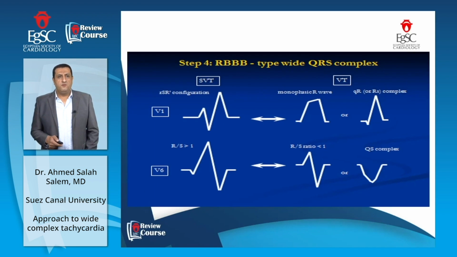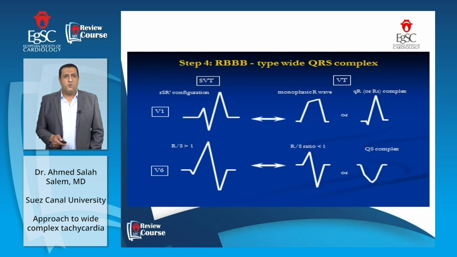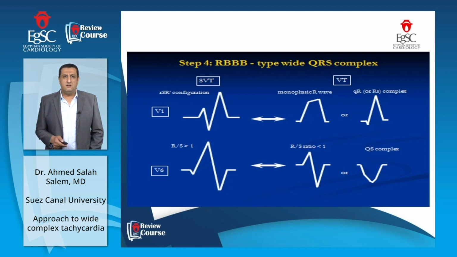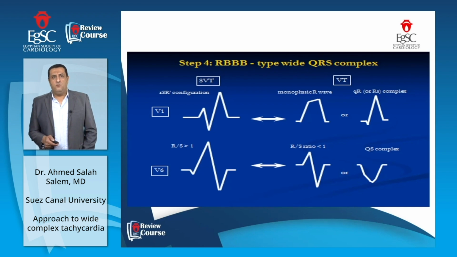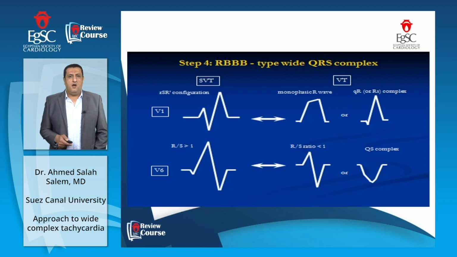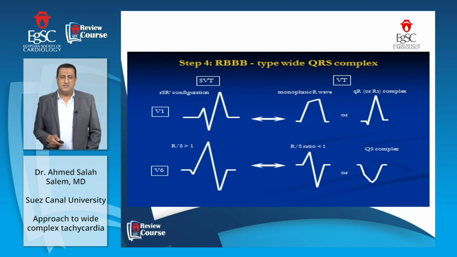In right bundle branch block morphology, in V1, if we have a small r, S, r dash, a rabbit-ear figure with a small r first and a large r at the end, this is in favor of supraventricular tachycardia. But if we have a monophasic R wave in V1, or a QR complex or RS complex, this is in favor of ventricular tachycardia. In V6, if the R over S ratio is more than 1, this is in favor of supraventricular tachycardia. If the R over S ratio is less than 1, or we have a QS complex, this is in favor of ventricular tachycardia.